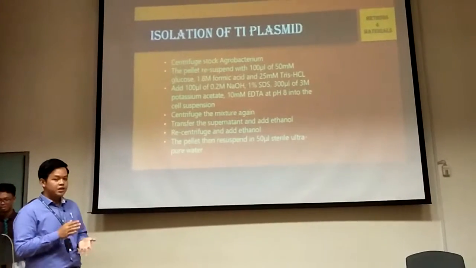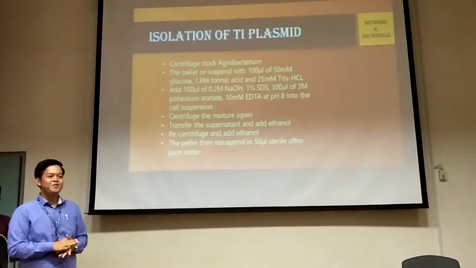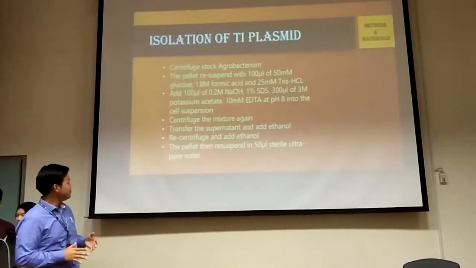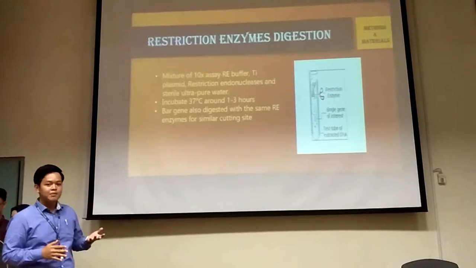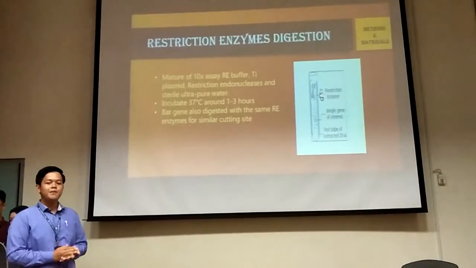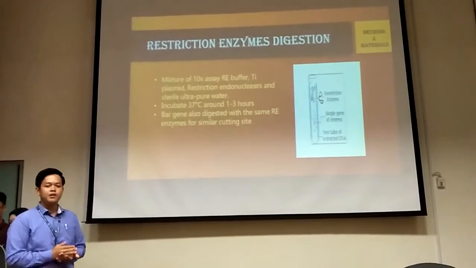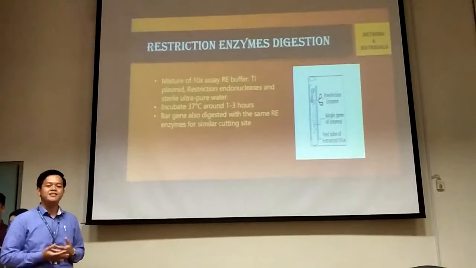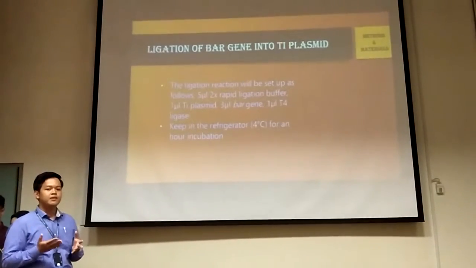Okay, so next is the isolation of the Ti plasmid from the agrobacterium tumefaciens. Next we're going to talk about restriction enzyme digestion. At this step, both the Ti plasmid and the target gene, which is the bar gene, are digested using the same restriction enzyme so that they have the same restriction cut.